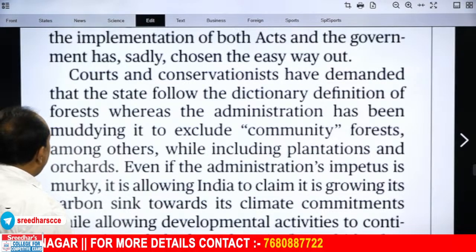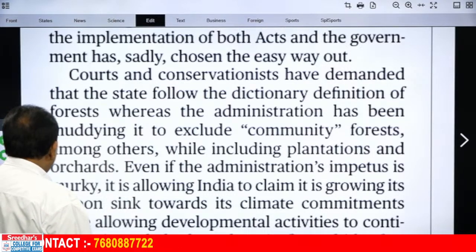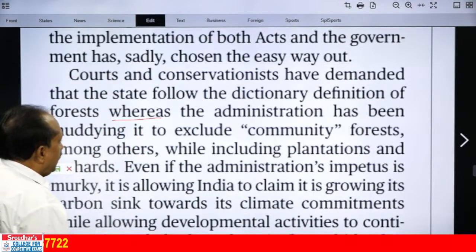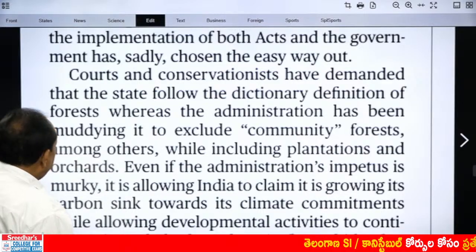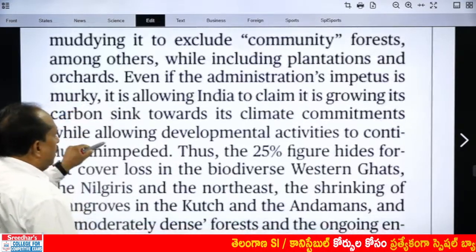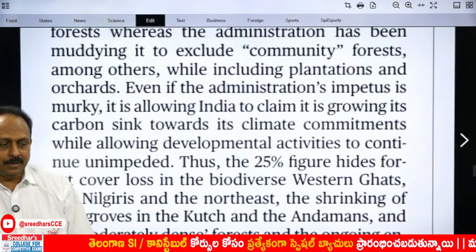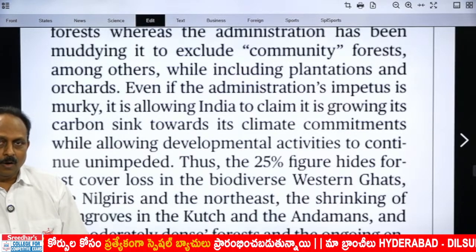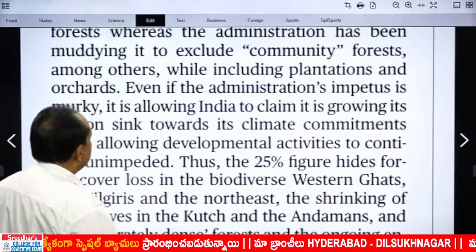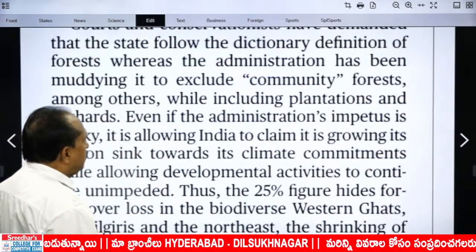Courts and conservationists have demanded that the state follow the dictionary definition of forest, whereas is also a contrasting word. The administration has been muddying it to exclude community forests among others, while including plantations and orchards. Conservationists and courts wanted the government to follow the dictionary definition, the lexical meaning of the word forest. But contrary to that, the government has chosen something else. What has it chosen? Whereas, the administration has been muddying, means spoiling something.